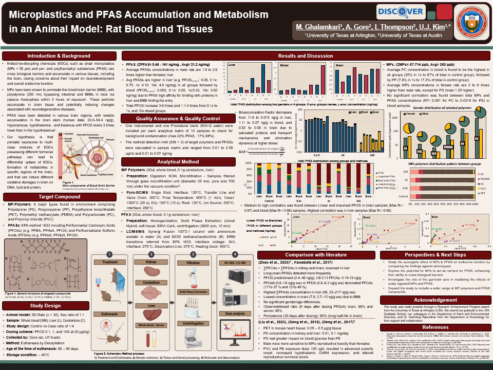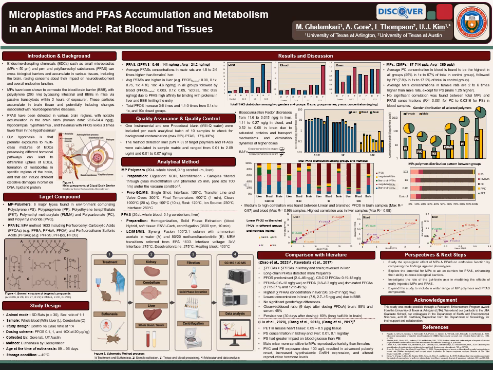For microplastics, concentration ranged from 57 to 700 ppb with an average of 350 ppb. The highest microplastic concentrations were found in blood, with polycarbonate being the dominant polymer type. Interestingly, female rats exhibited higher microplastic concentrations than male in most cases except for polystyrene. However, no significant correlation was observed between total microplastics and PFAS concentrations in blood samples.